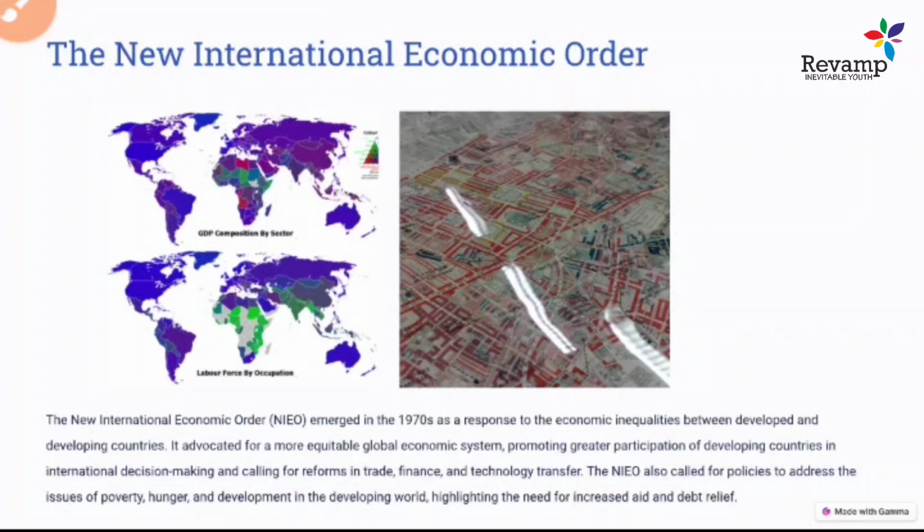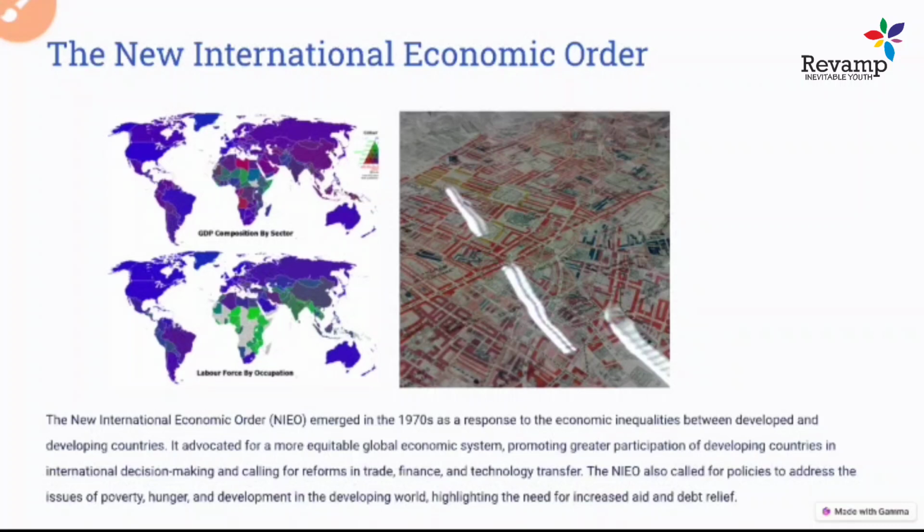So this led to the New International Economic Order, which started advocating for the rights and equality of a global system. It promoted the participation of developing countries in international decision making, like in the UN, World Bank and IMF.